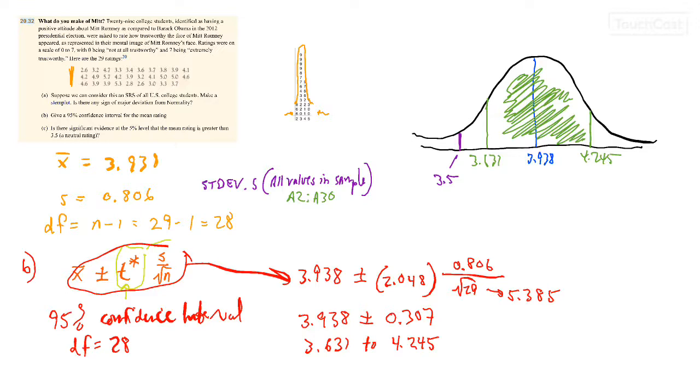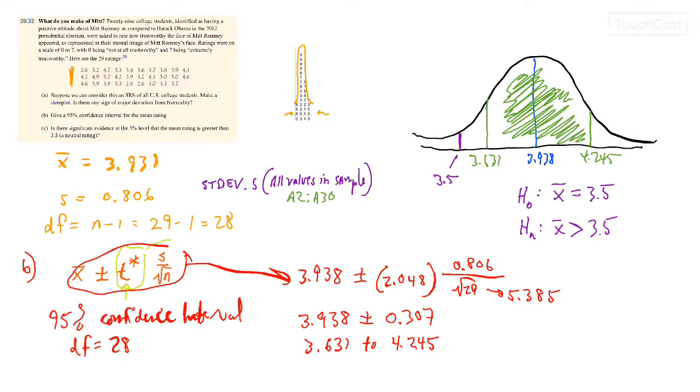Another way to think of this is that we had a hypothesis. Our null hypothesis states that the mean is equal to 3.5, and our alternative hypothesis states that the mean is greater than 3.5.